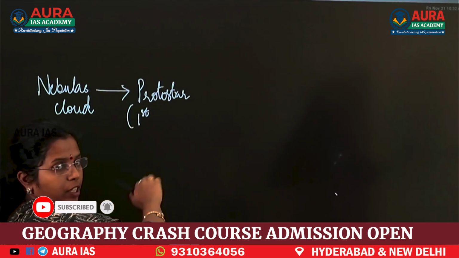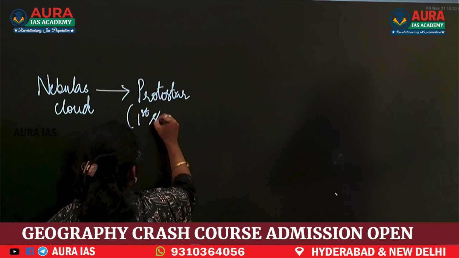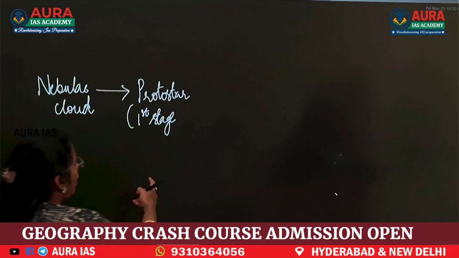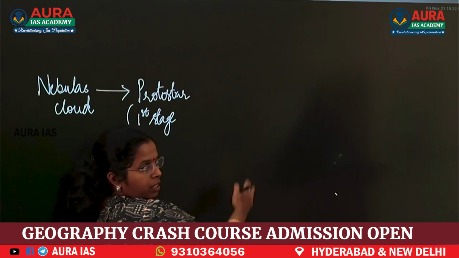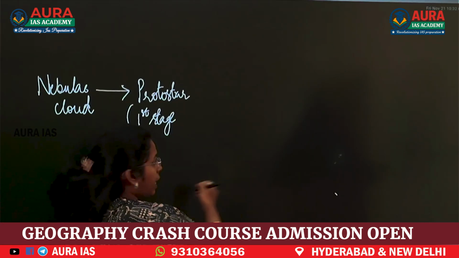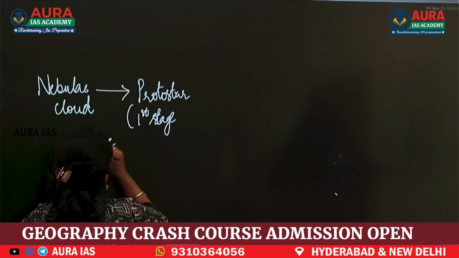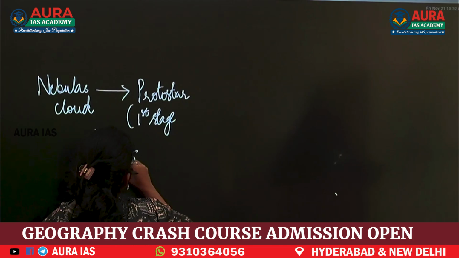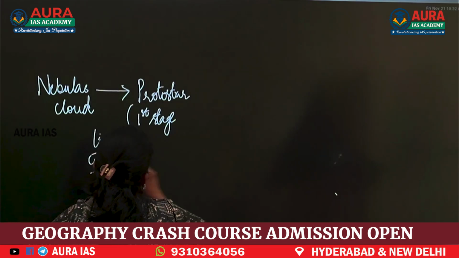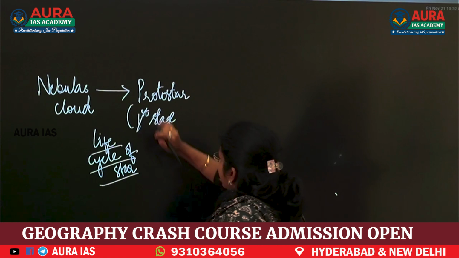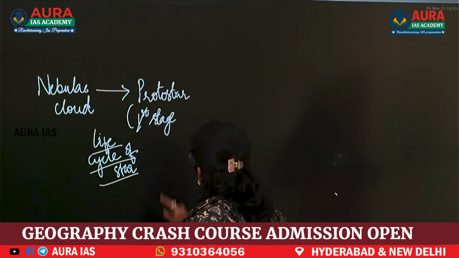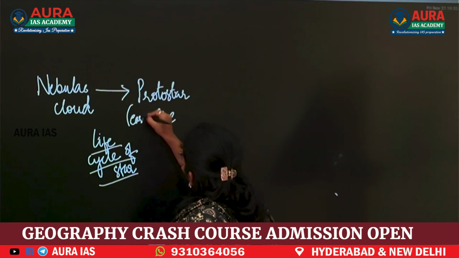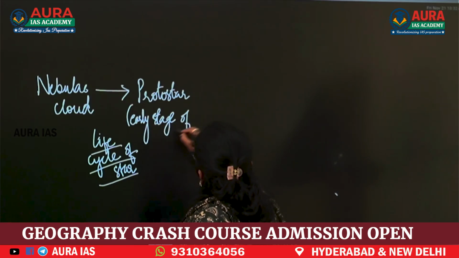This is the first, early stage of a star. Stars die after passing through a cycle, which you can call the life cycle of a star. Now we will see the life cycle of a star. Protostar is the early stage of a star.